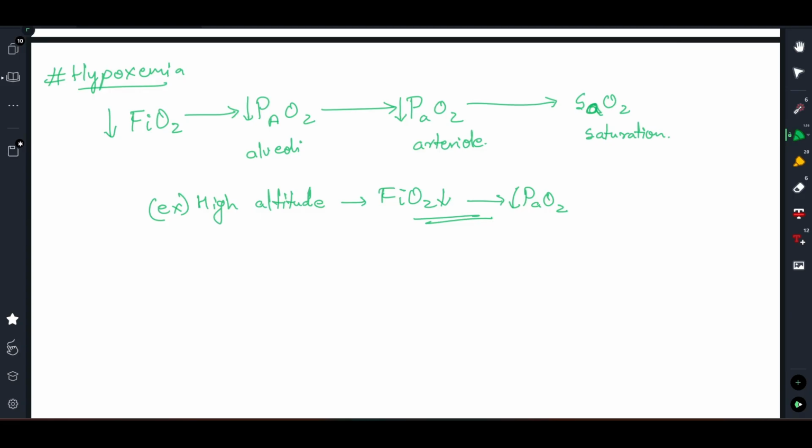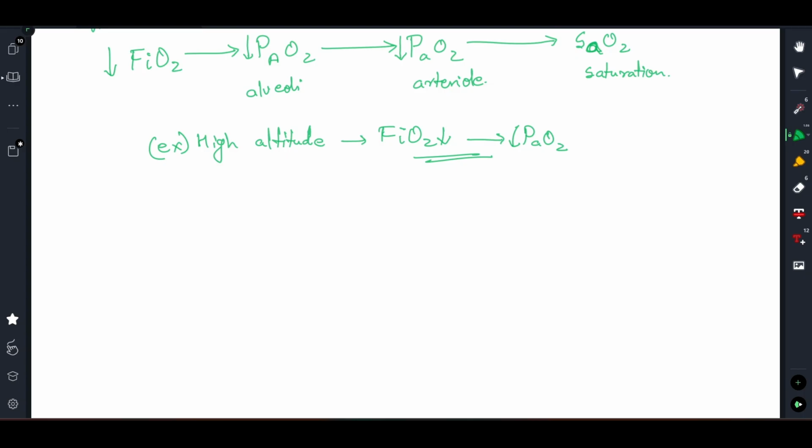Okay. Coming to the second example, what can happen is that let's say due to hypoventilation or due to COPD, in which you see air is trapped in lung, the partial pressure of CO2 in the alveoli increases, right? Now if partial pressure of CO2 in the alveoli increases, it will ultimately result in a reduced partial pressure of oxygen in the alveoli. Okay, we are clear till here. And again, this will lead to your reduced partial pressure of oxygen in the arterioles.